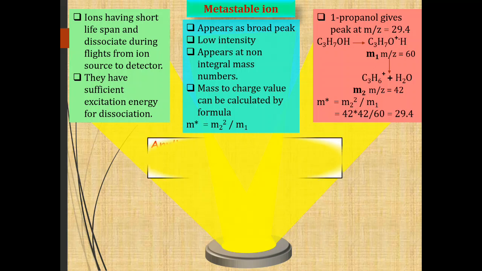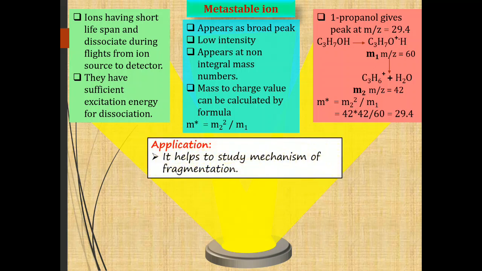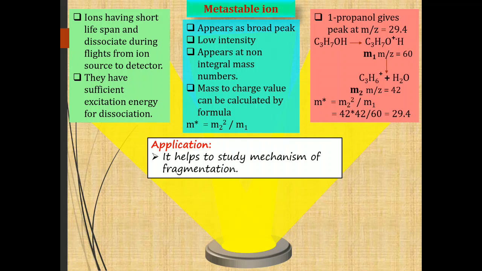The application of the metastable ion is to study the mechanism of fragmentation. It gives the m/z value at a non-integral mass number, but how the fragmentation takes place can be studied by using the metastable ion. The remaining ions we are going to study one by one in brief.